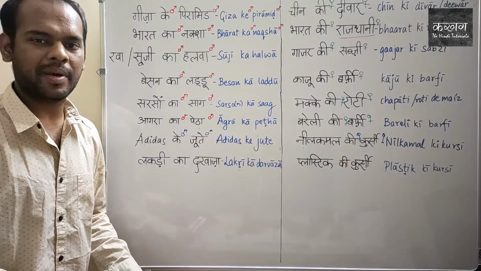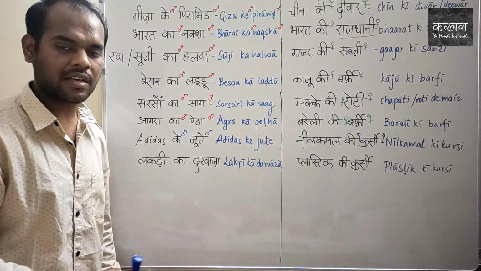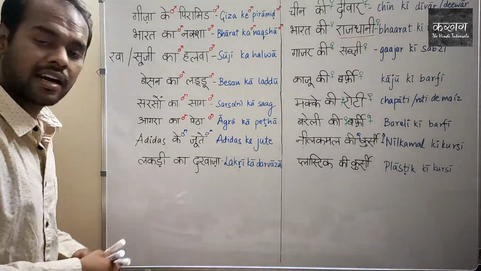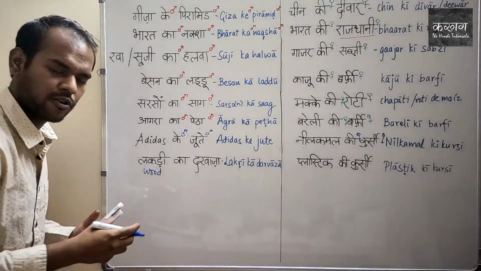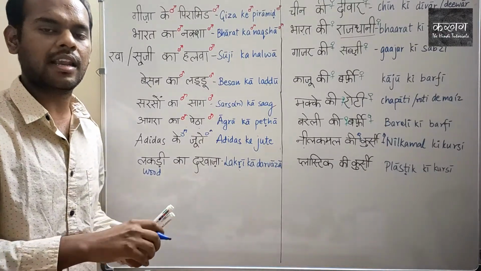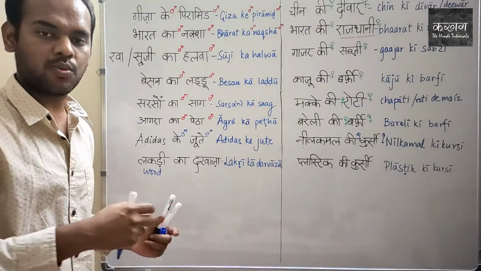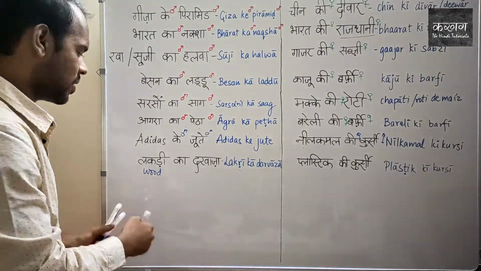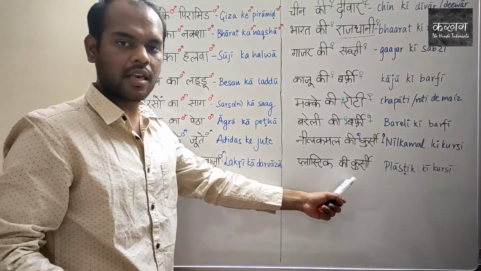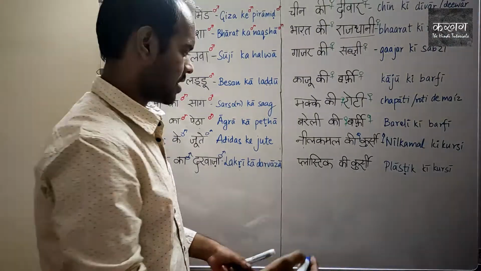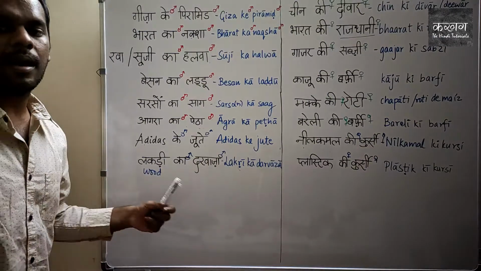And the last one is material of an object. Lakdi ka darwaza. Darwaza we already know, a door. And lakdi means wood. Don't confuse between ladki, a girl, and lakdi, wood. So lakdi ka darwaza would mean a wooden door. Lakdi ka darwaza, a door of wood. And similarly we can have plastic ki kursi, a chair of plastic. Plastic ki kursi. Lakdi ka darwaza, plastic ki kursi.